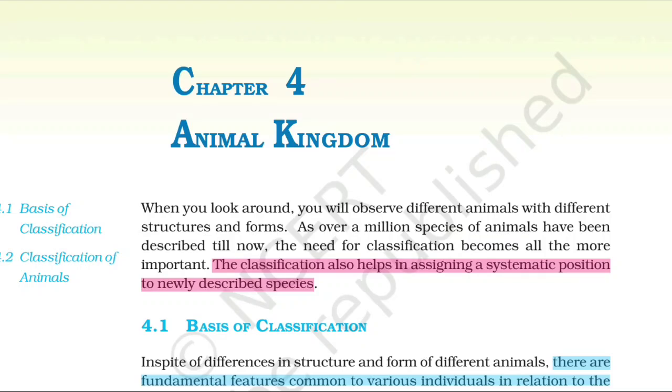Chapter 4, Animal Kingdom. When you look around, you will observe different animals with different structures and form. As over a million species of animals have been described till now, the need for classification becomes all the more important. That classification also helps in assigning a systematic position to newly described species.